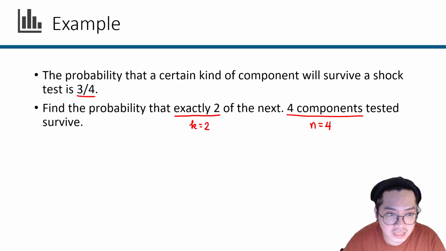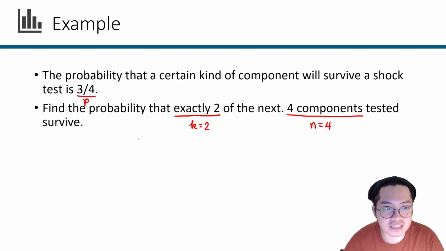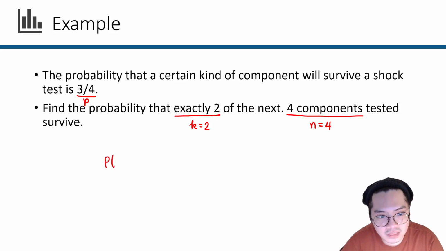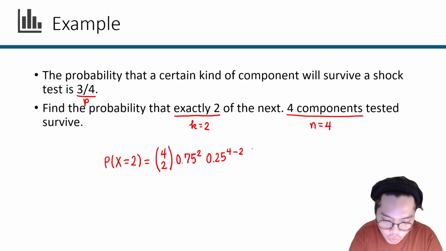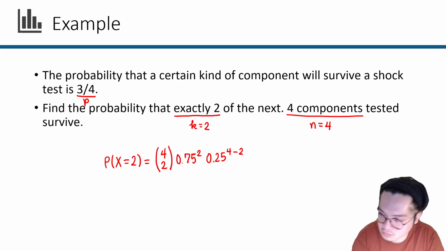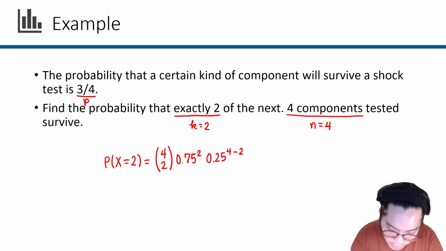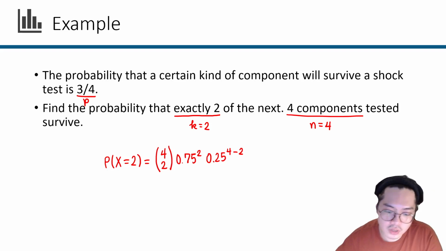The probability of success is 3/4, which means the probability that exactly 2 of the next 4 components will survive will be 4 choose 2 times 0.75 raised to 2 times 0.25, the probability of failure, raised to 4 minus 2. 4 choose 2 in this case is 6. So 4 choose 2 times 0.75 squared times 0.25 raised to 4 minus 2, which is still squared, will give us